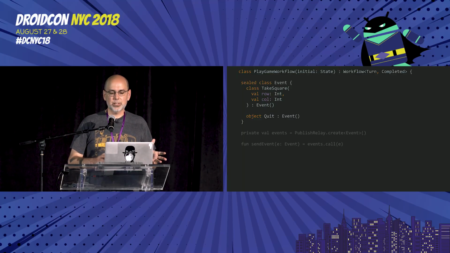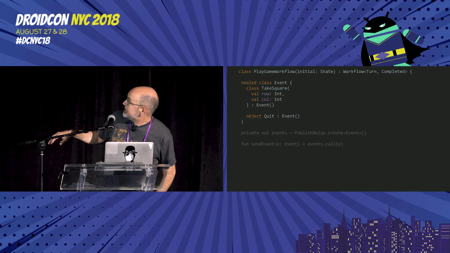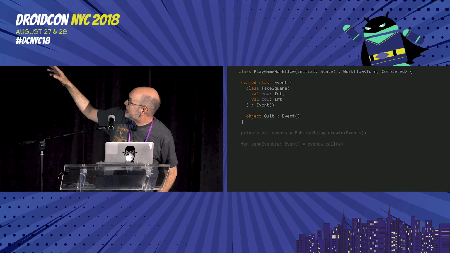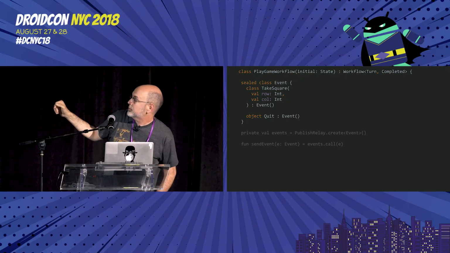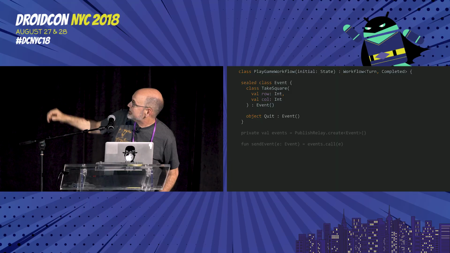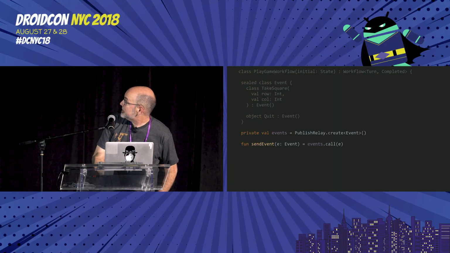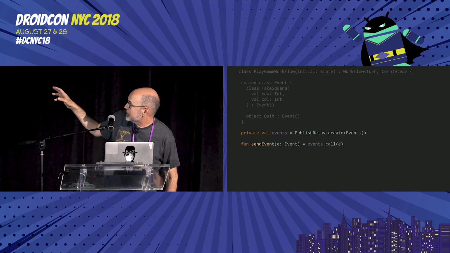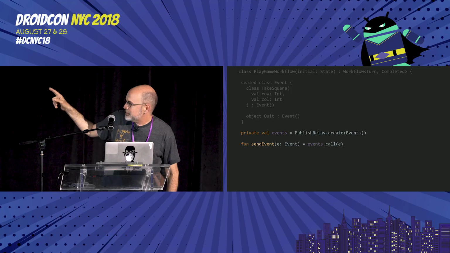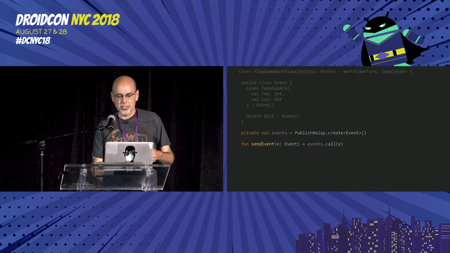So how we actually implement our tic-tac-toe workflow: it's going to be a workflow whose states that it emits are the turn object that we looked at, and it's got that completed state, the quitter one type of stuff. There's the same event object that we had before, you tick a square or you quit. But the way that we're going to actually receive those events is through a publish relay. That's going to be basically a simple little input port into our system. This is where events get pushed into.